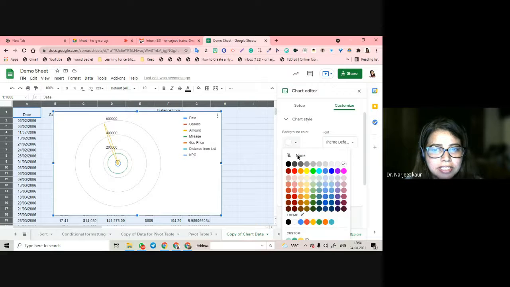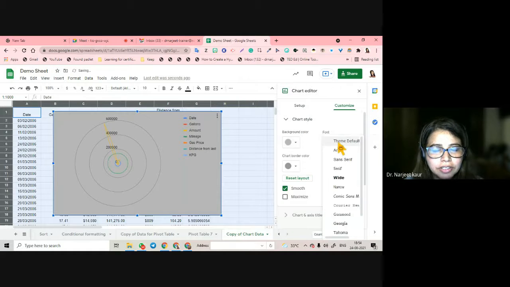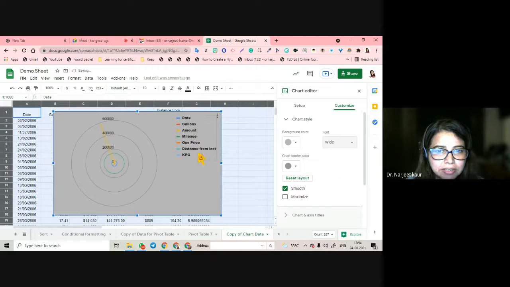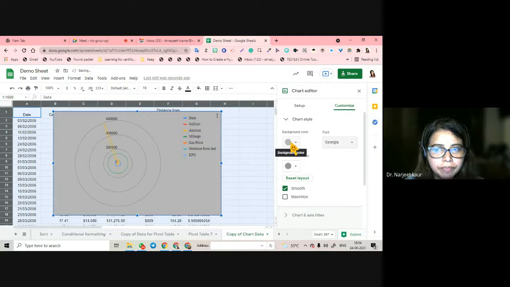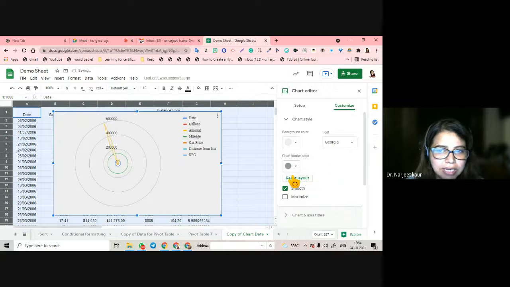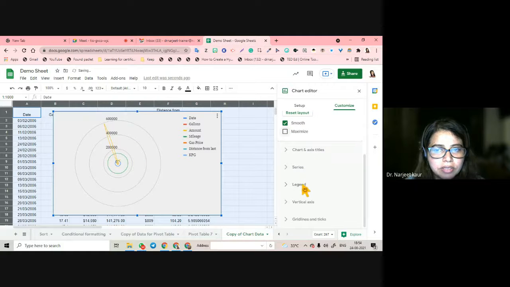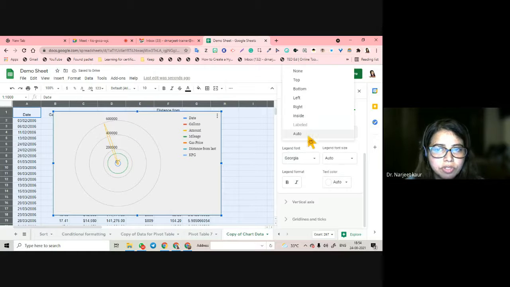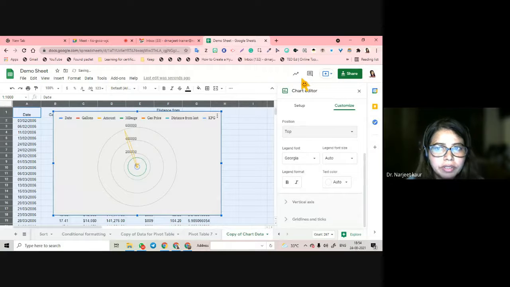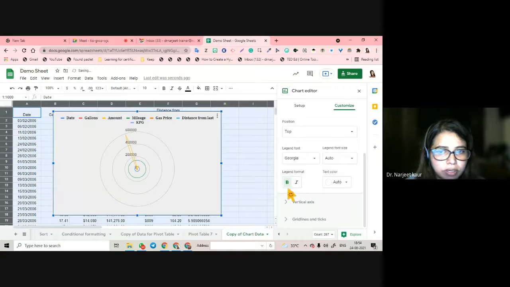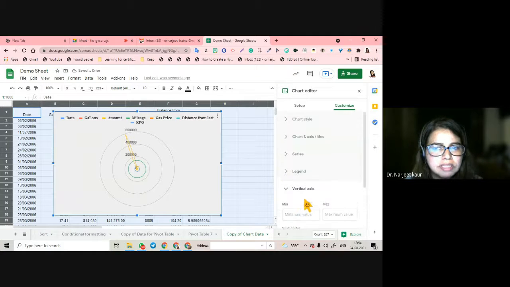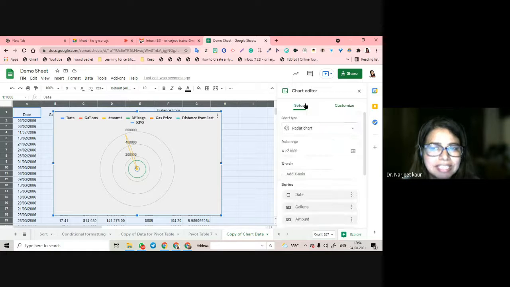What is the style? Say background color, you want a gray color, you want a theme which is white. See, this is changing. This written data is changing with the font, you want Georgia, you want the background color to be lighter, right? You want it to maximize. Okay, then you can see the legend again. Position is auto. You can move it to the top, you can move it to the left side, it can be bold, and so on and so forth. All this you can try on your own, though it is not tested as much.